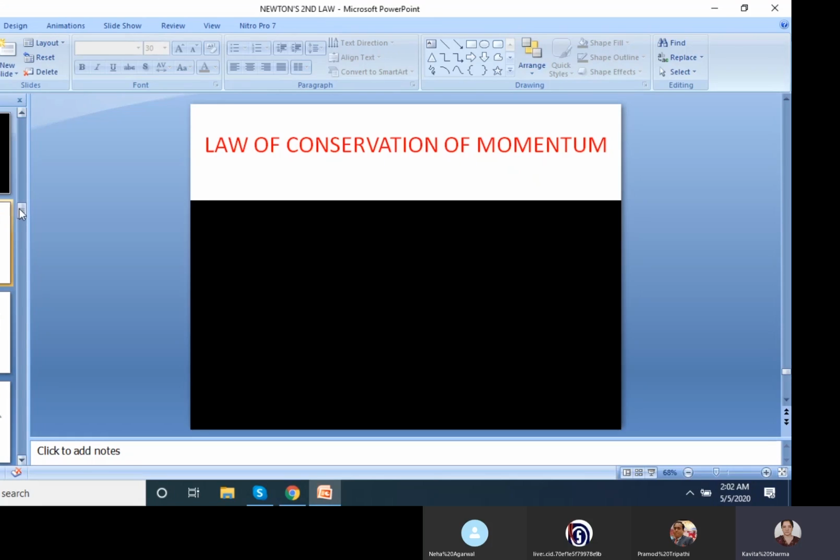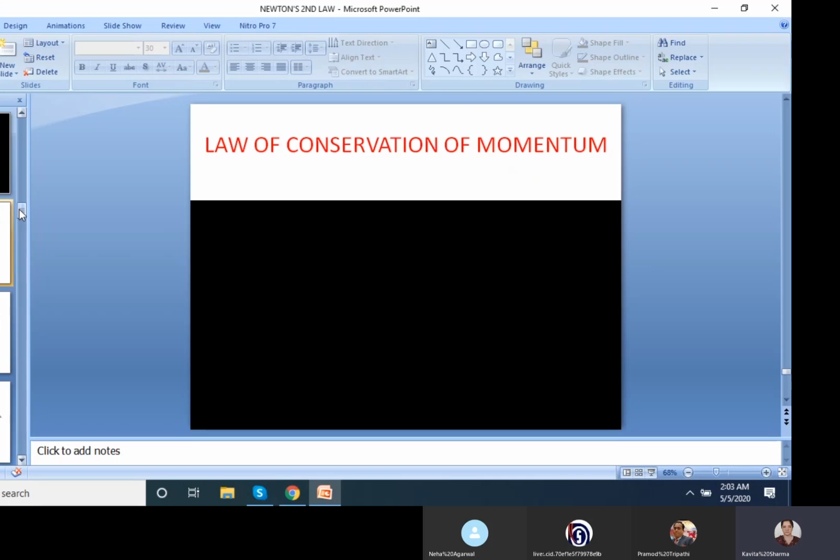Then we have done how Newton's second law is applicable in our daily life. And before that, we had done momentum. Why the fast bowler runs a longer distance to have velocity, to have momentum. Why an athlete runs to throw a javelin, because that will increase velocity, that will increase the momentum, and momentum will help him throw the javelin to the maximum distance, right?